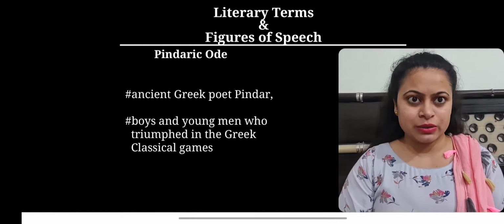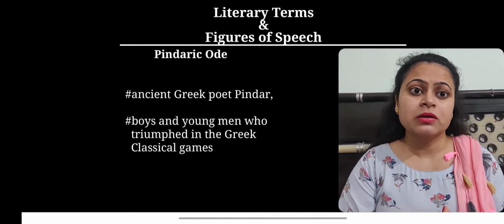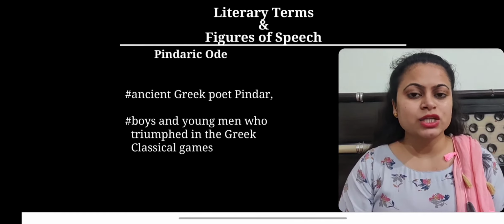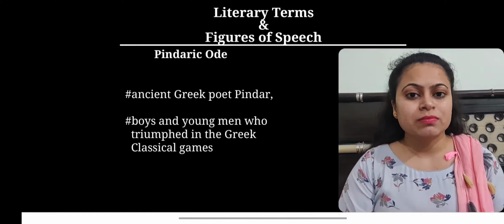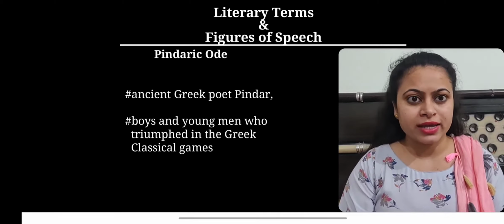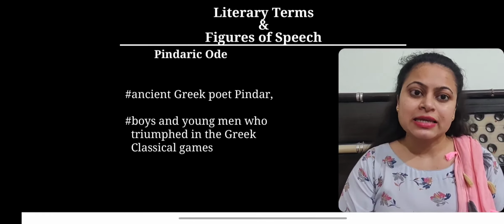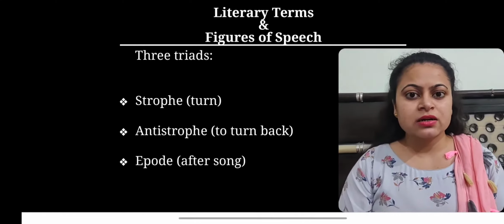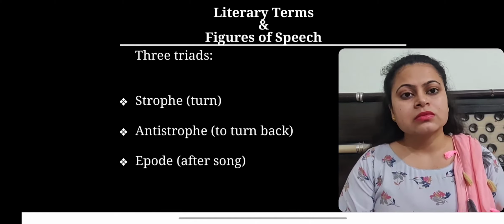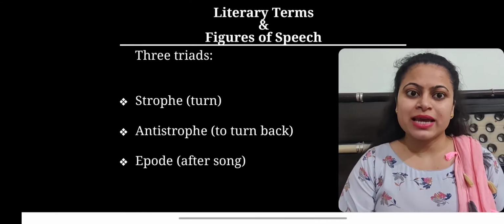To begin with Pindaric ode, this sort of ode is named after the ancient Greek poet Pindar. Pindar was the poet who began writing choral poems that were meant to be performed or sung. Actually, Pindaric odes were dedicated to the boys and young men who triumphed or got victory in the Greek classical games. And to see the formal structure of this sort of ode, there are three triads in this ode: strophe, antistrophe and epode.